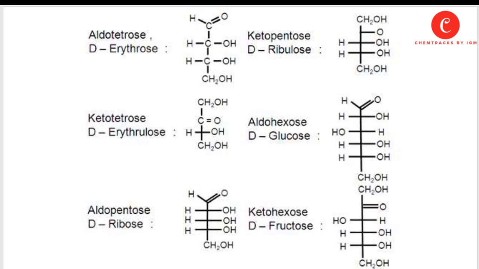So this is the difference between the two main classes of monosaccharide: aldose and ketose. Aldose contains the carbonyl group at the end of the carbon chain, while ketose contains the carbonyl group in the middle of the carbon chain. The most common example of aldose is D-glucose, and the most common example of ketose is D-fructose, or simply fructose. So this is the brief introduction about monosaccharides.